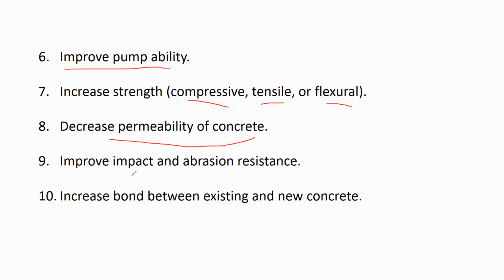Sudden application of load is called impact. Abrasion is nothing but wear and tear. Suppose, for example, this is your concrete road, and here your vehicle is moving. Suppose this is a tire of one vehicle.